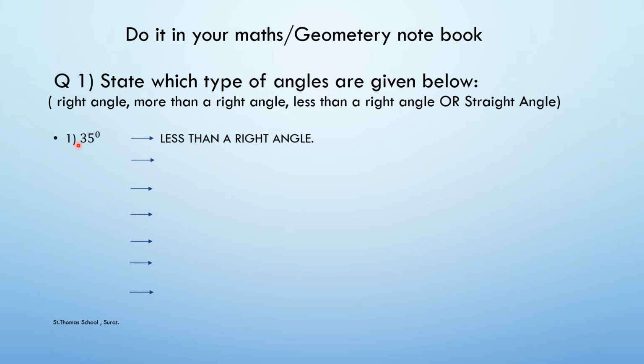So the first question is 35 degree. So what do you think? It is less than a right angle. It is less than 90 degree angle. That is why you have to write the answer like this: less than a right angle. 180 degree. Now this is something new you have to learn, that is known as straight angle. Clear? Now next,